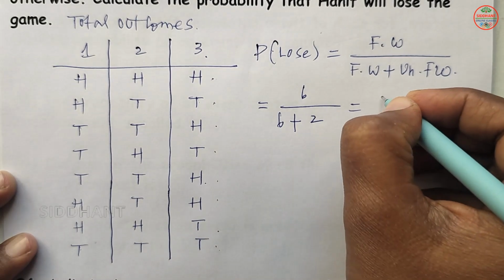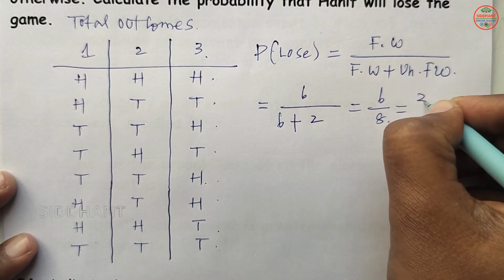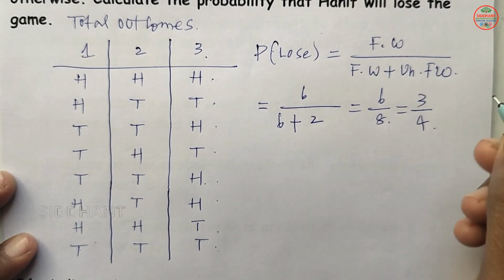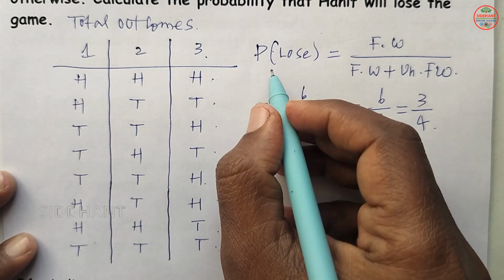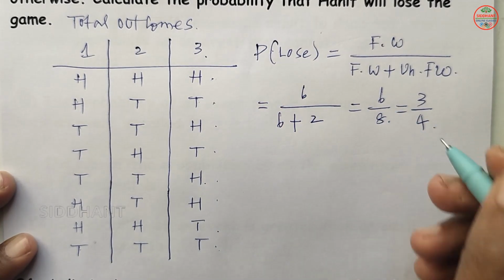So that will be 6 by 8, which is 3 by 4. So the probability of losing the game is 3 by 4.